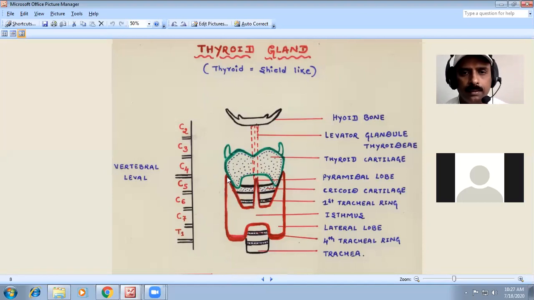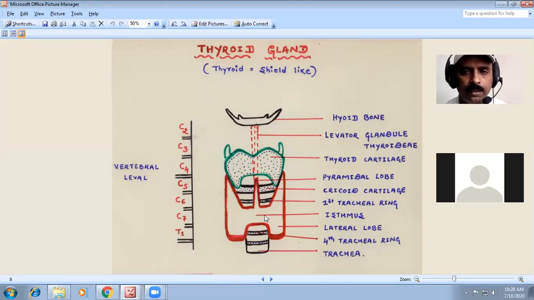And where it is attached: the apex of the lobes, each one attached to the thyroid cartilage, this is the hyoid bone, and this is the trachea. So you have to remember all these about thyroid cartilage and thyroid gland. That is the location you have to know, and the third lobe that can arise is the pyramidal lobe, which you can also remember here. In the thyroid you have to know the important relations of the lobes, and the isthmus. The isthmus is the connecting part between the right and left lobe. You have to know that.